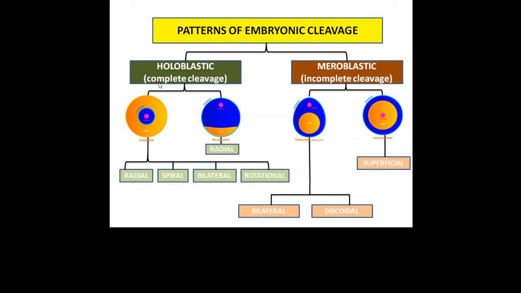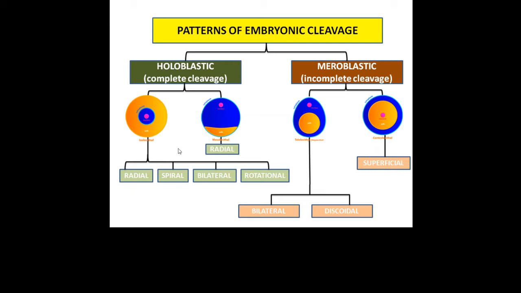Logically, it's clear that complete cleavage can occur in those eggs where yolk amount is very less. So holoblastic cleavage is observed in isolecithal eggs where a small amount of yolk is evenly distributed throughout the cytoplasm, and in mesolecithal eggs where a moderate amount of yolk is present.